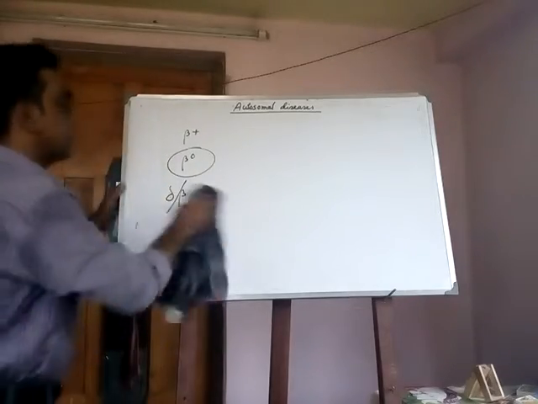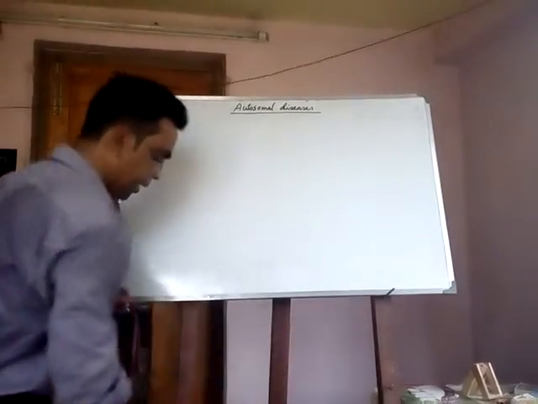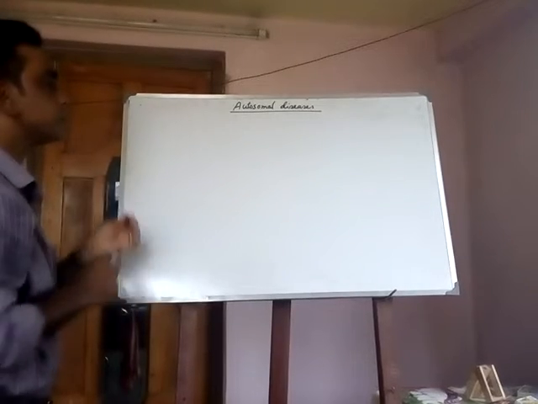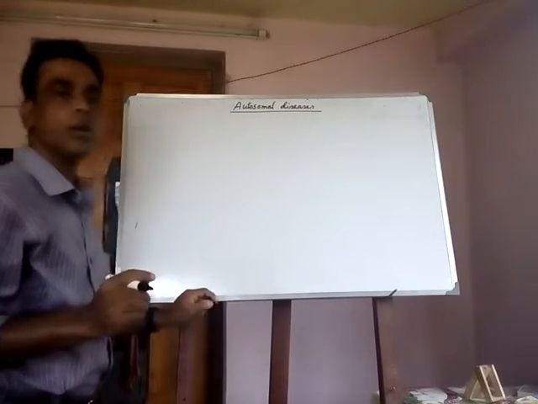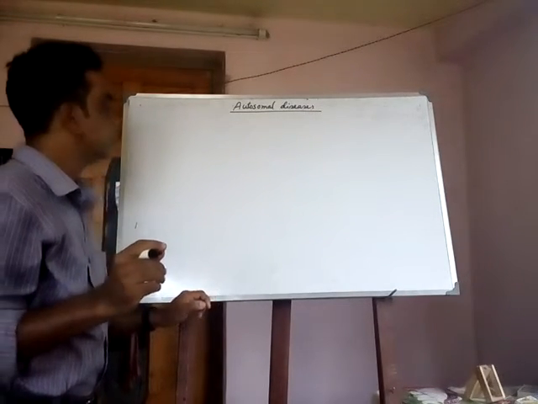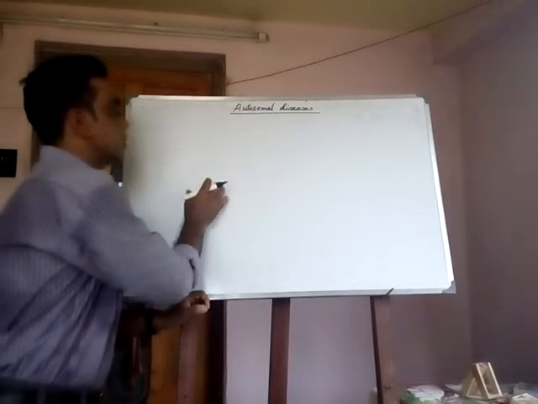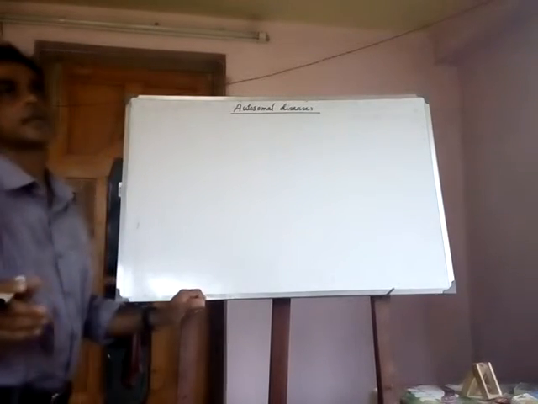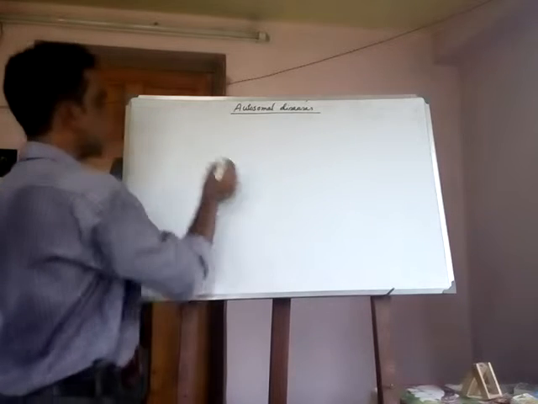Now here I represent a small Punnett square for minor thalassemia.